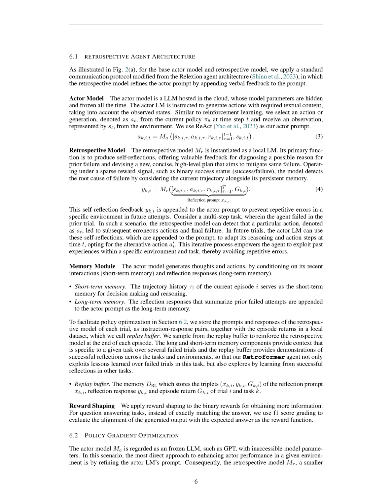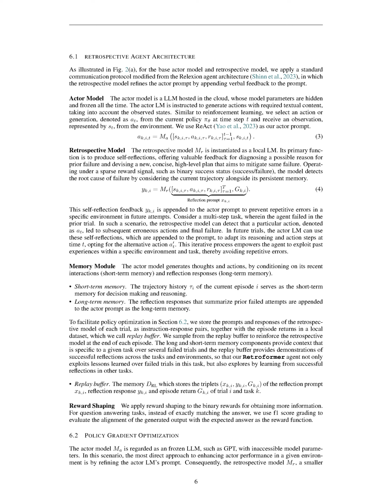Section summary. The proposed framework, Retroformer, consists of two language model components, an actor model that generates reasoning thoughts and actions, and a retrospective model that generates verbal reinforcement cues to assist the actor in self-improvement. The actor model is a frozen language model with inaccessible parameters, while the retrospective model is a smaller, local language model that can be fine-tuned. The collaborative functioning of these modules allows the actor to adapt its reasoning and actions based on self-reflections, preventing repetitive errors in future attempts.